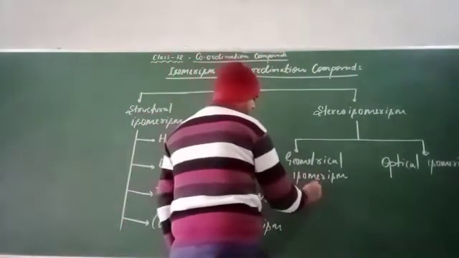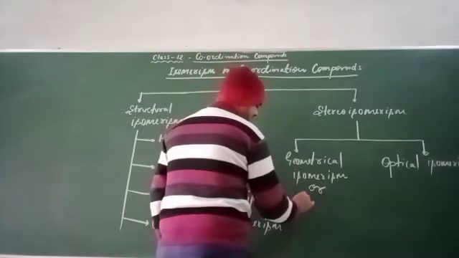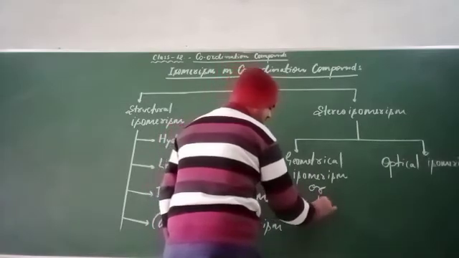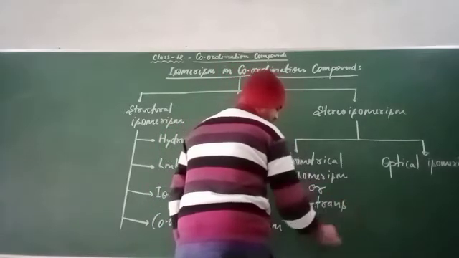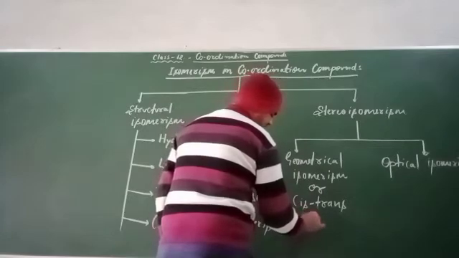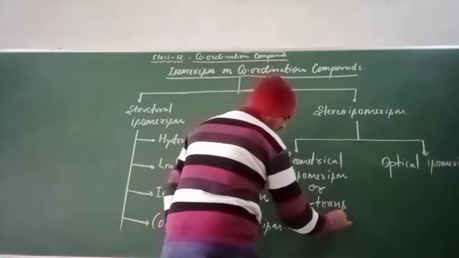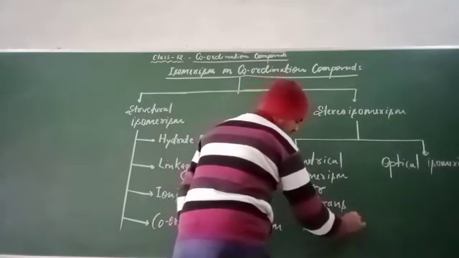This geometrical isomerism is also known as cis-trans isomerism.